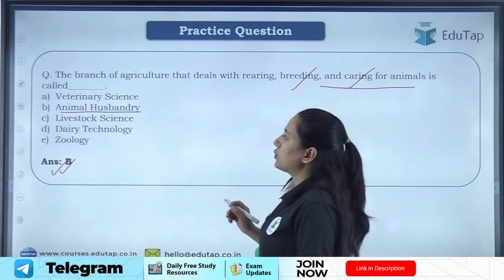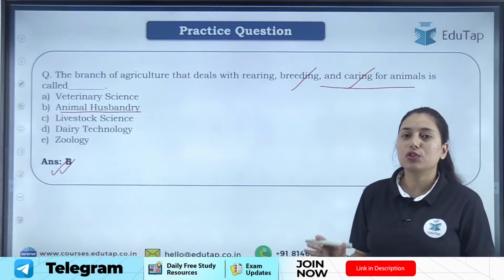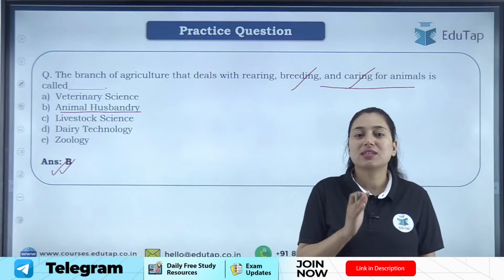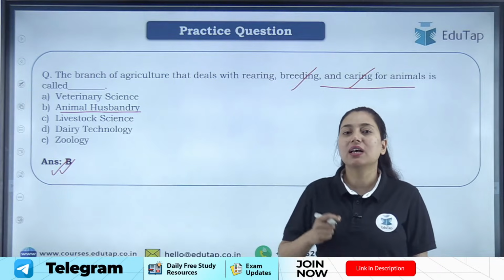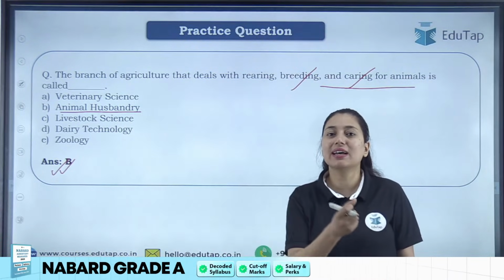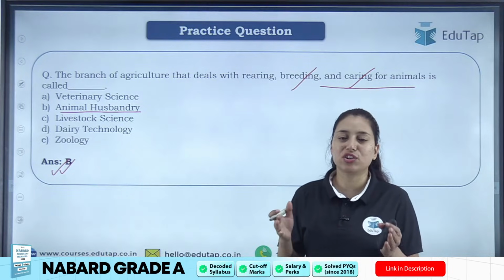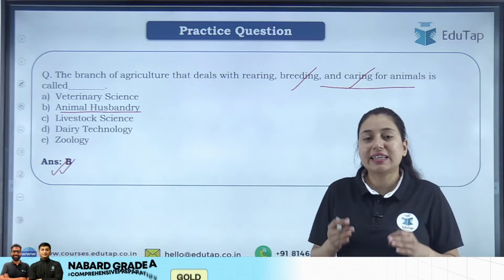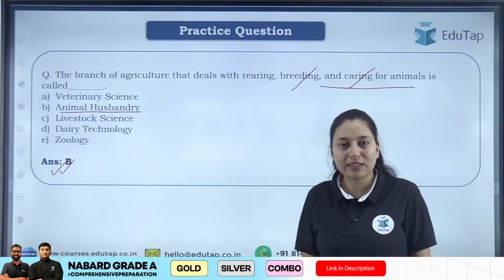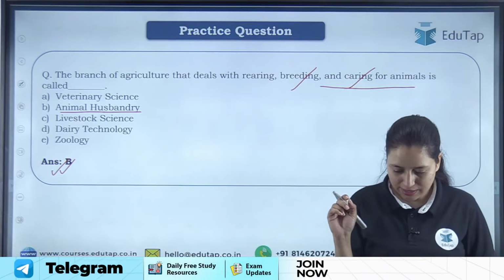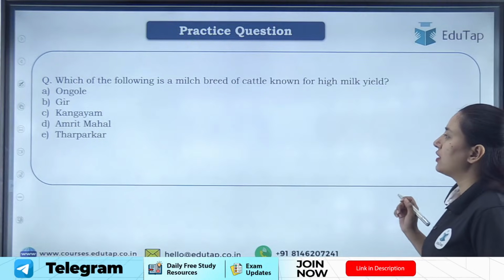So students, I have told you this previously: in agriculture we are not only concerned about crop production, but we also take up livestock rearing. Livestock rearing, management and breeding are also part of agriculture, and the agricultural science under which we do all this activity is animal husbandry. Easy, right? Very good. Moving to the next question.